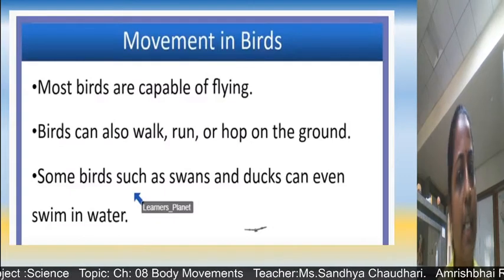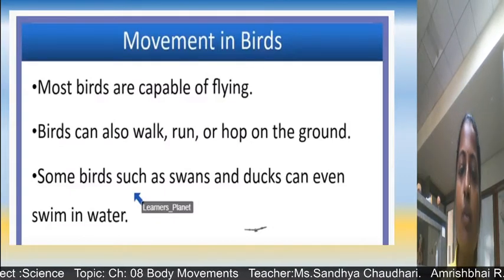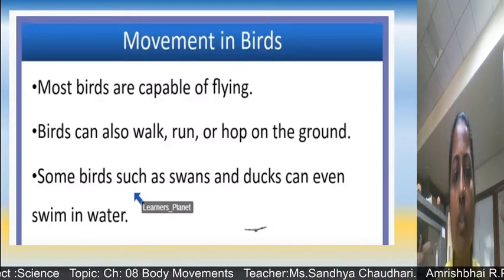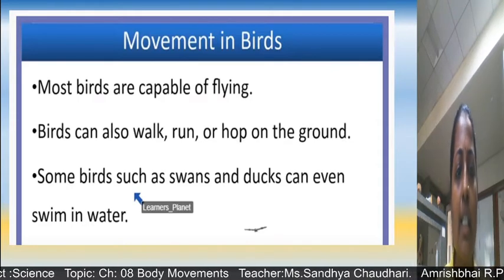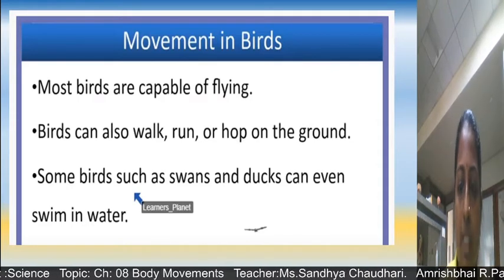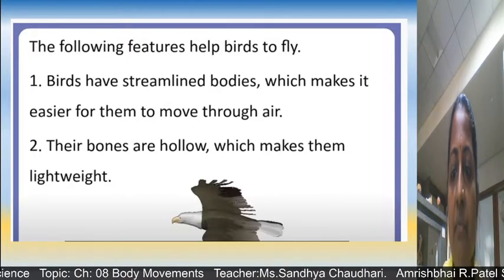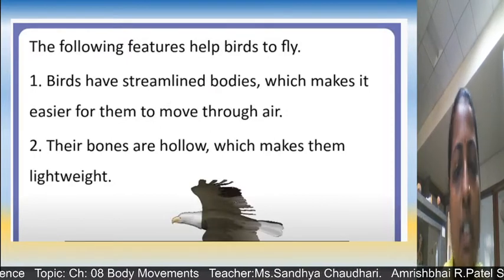Most of the birds are capable of flying. Birds can also walk, run and hop on the ground. Some birds such as swans and ducks can even swim in water. Now these are some features, children, which are helping birds to fly.